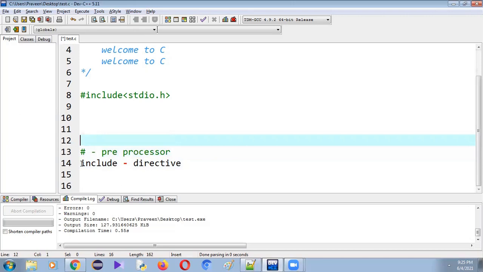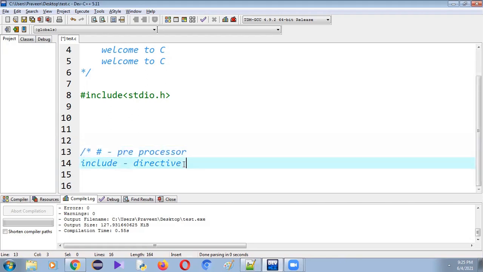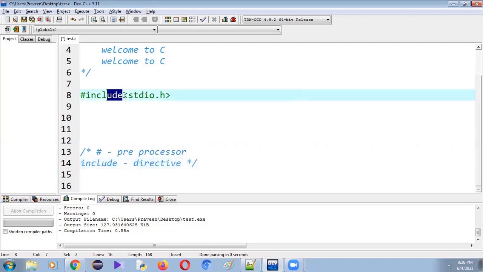If I want to use a multi-line comment, it should start with slash followed by star, and end with star slash. This is the multi-line comment. Depending on the requirement, we will be using either the single line comment or the multi-line comment. If you want to write a comment for only a single statement, we use the single line comment. If you want to write a comment for multiple lines, we use the multi-line comment. Let's come to the meaning of this thing.